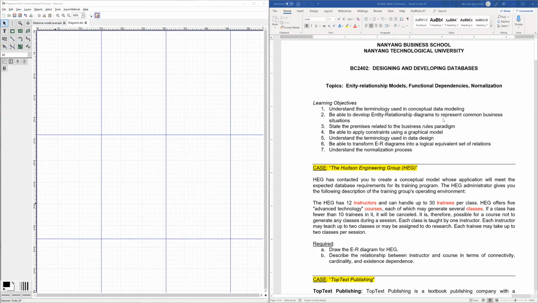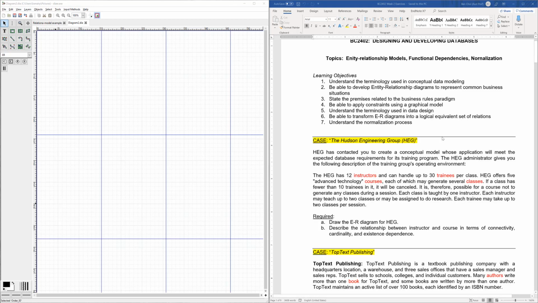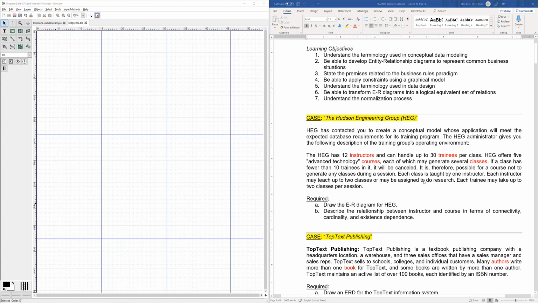All right, welcome back. Let's now look at some ERD exercises that are the content of the exercises for week 2. As promised, I will be showing you my solution as well as the way that I tackle the question for the first 3 questions. So let us now start with the Hudson group.